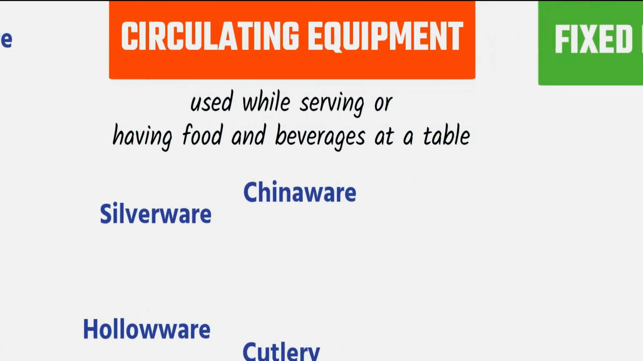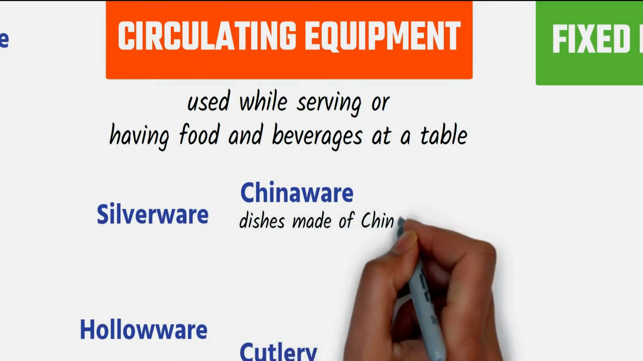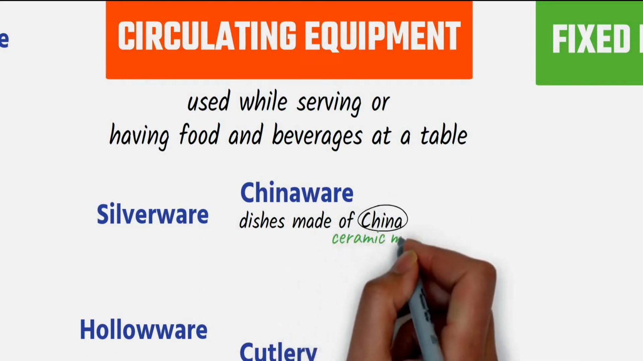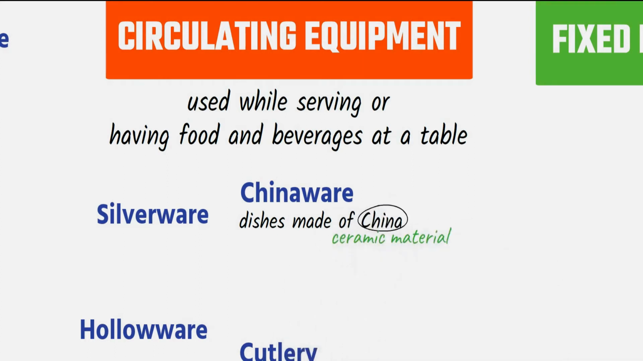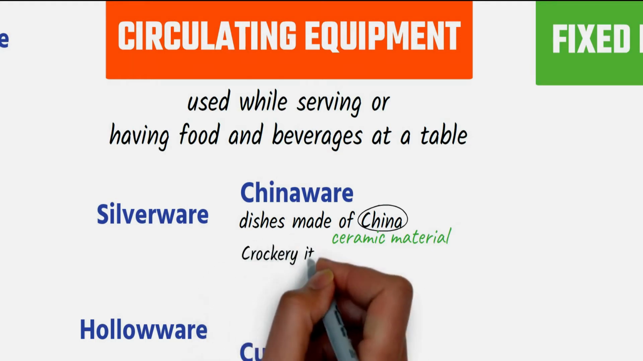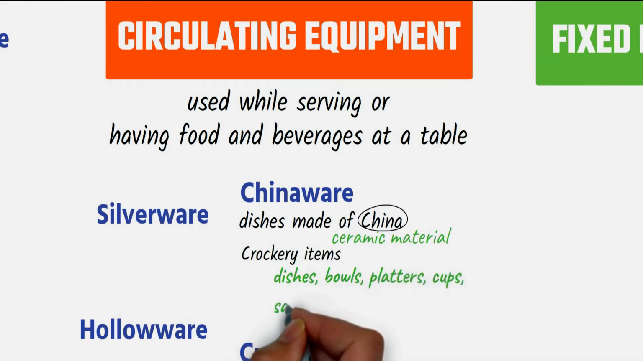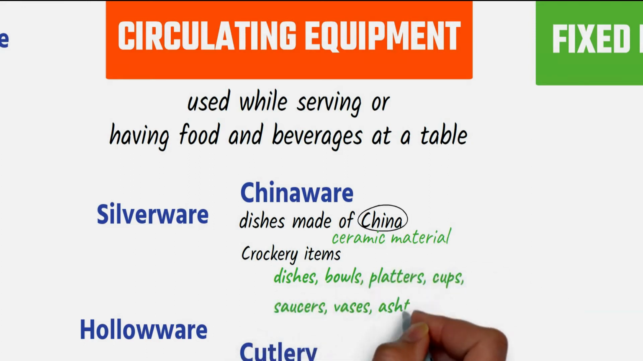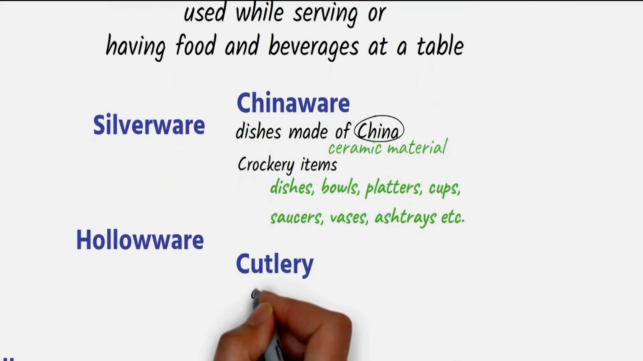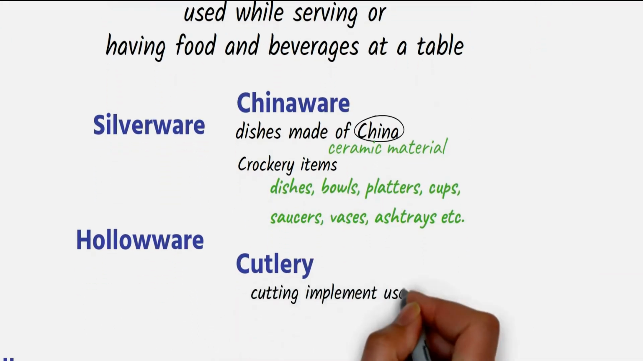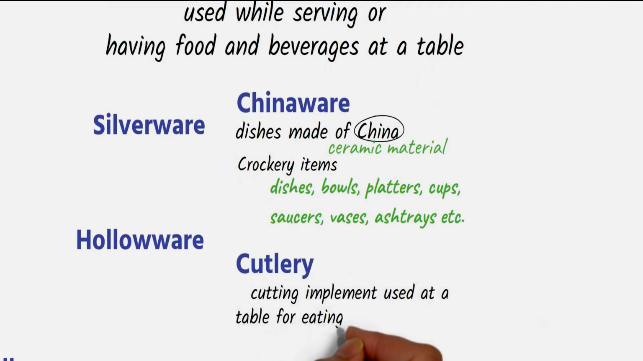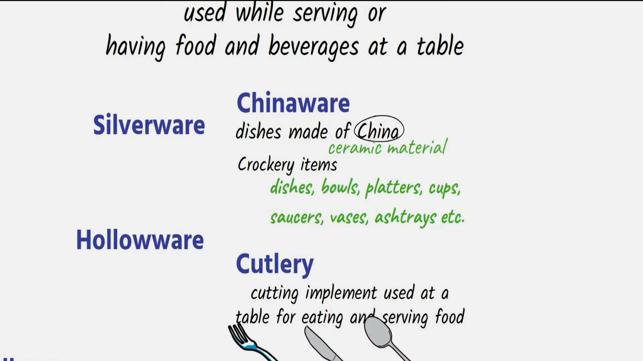Chinaware includes fine dishes made of china, which is a translucent ceramic material to cater the needs of service of food. It generally includes dishes, bowls, platters, cups, saucers, vases, ashtrays, etc. Cutlery are broadly cutting implements used at a table for eating and serving food. For example, forks, knives and spoons.